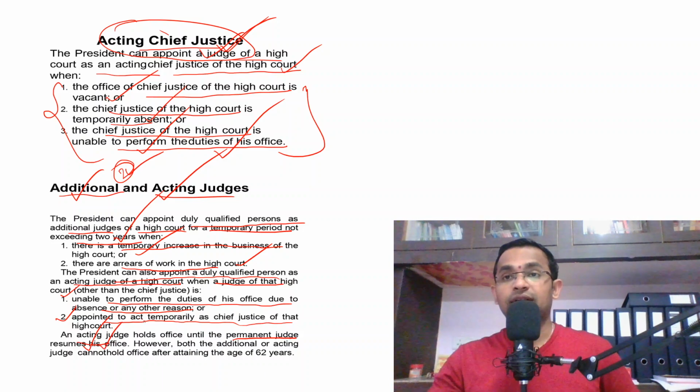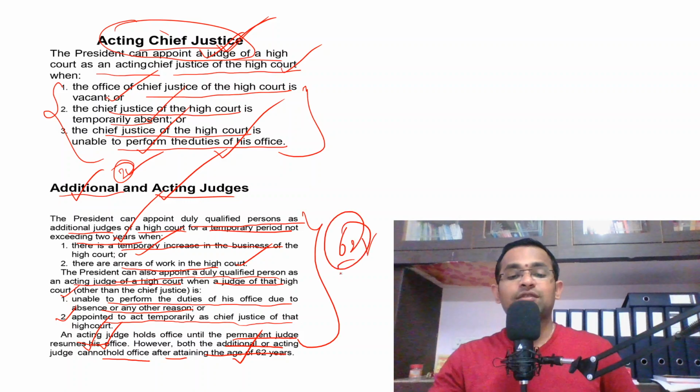Very, very important thing. Please understand this minor difference. An additional judge will be in office only for 2 years. An acting judge will be in office until the permanent judge resumes his office. Am I clear? However, both the additional and acting judge cannot hold office after attaining the age of 62 years. That means 62 years is the maximum retirement age for the judges of a high court.